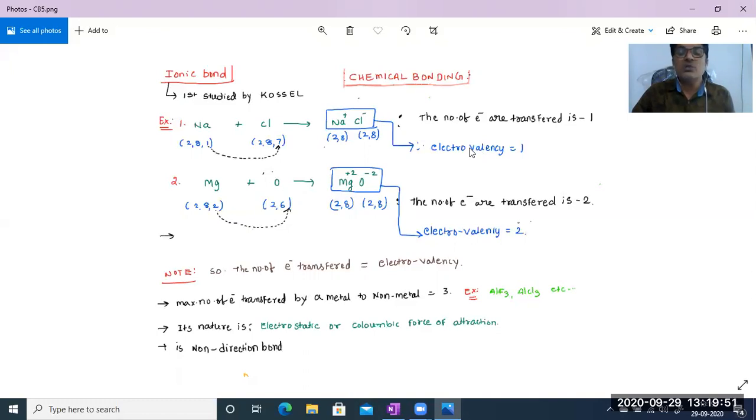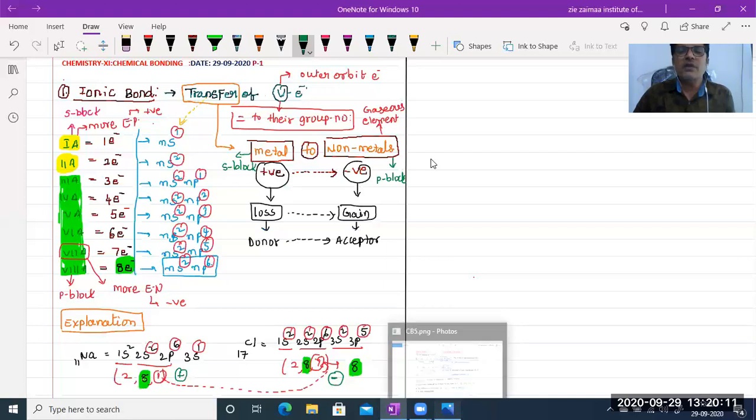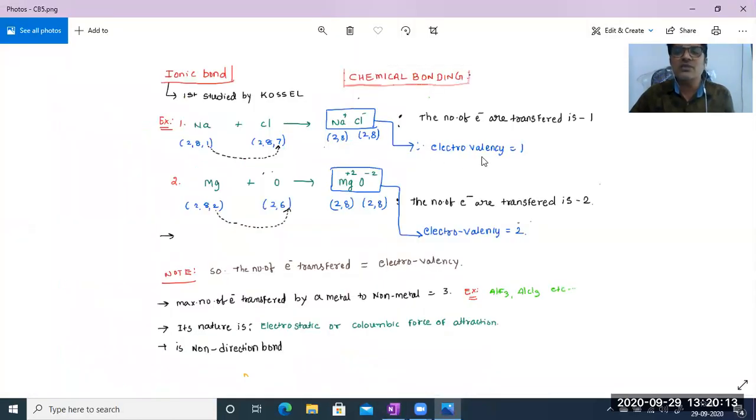Electrovalency. Valency means what? See, in the first part I already said, valency means the outer orbit electrons. Then what about electrovalency? Once again I am repeating, don't get confused. Valence electrons, valency means the electrons which are present in the outermost orbit. Then what does electrovalency mean? Electrovalency means the electrons transferred from an electropositive to an electronegative atom.